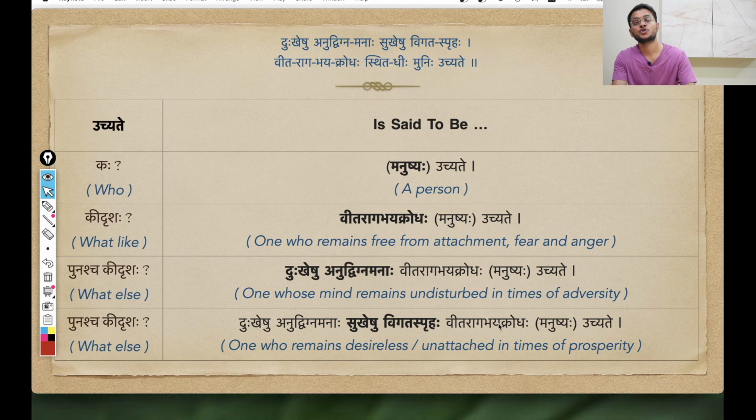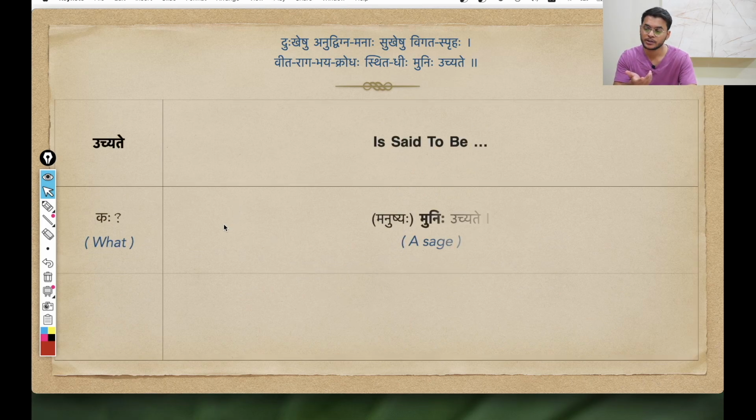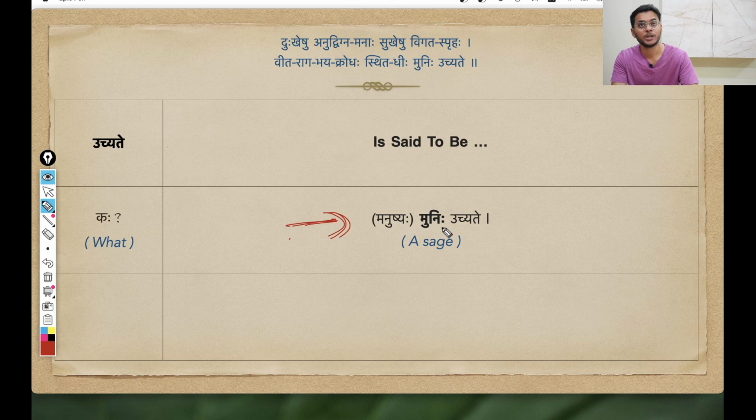Such a person, uchyate, is said to be what? Munihi uchyate, such a person is said to be munihi, a sage. Munihi comes from the muni pratipadika, in the prathama vibhakti ekavachanam form. The meaning is a sage, whom we call a muni, a highly spiritually evolved person.